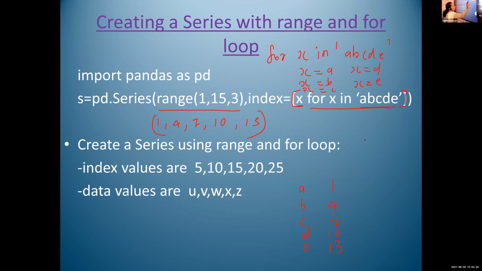So the first x value is A, on the second iteration x value is B, then next it is C, then D, then E. So these individual A, B, C, D, E values are used as the index values here. Then if we write print s, it will display A, B, C, D, E with 1, 4, 7, 10, 13. And the dtype is int64.